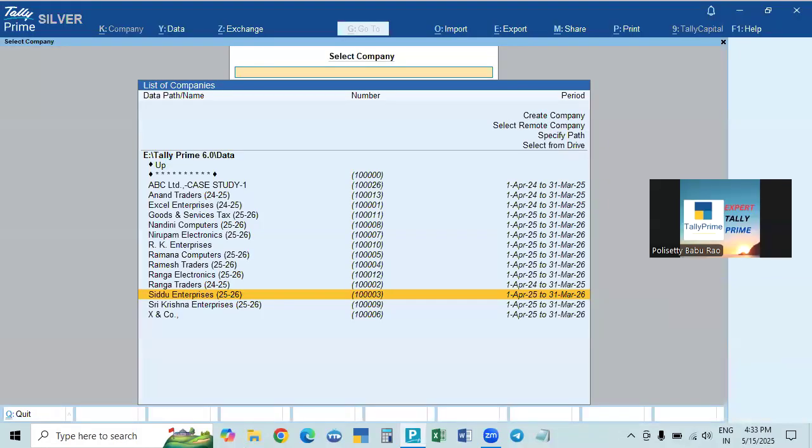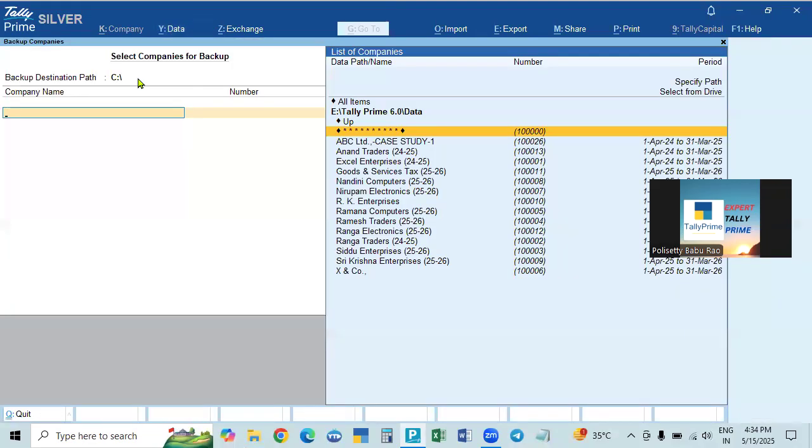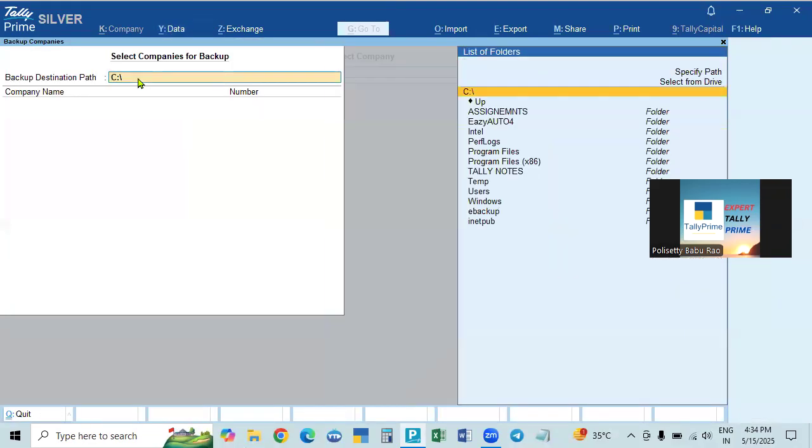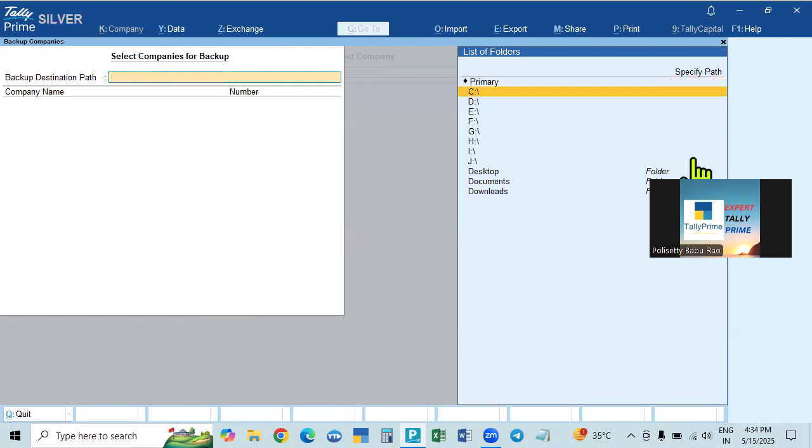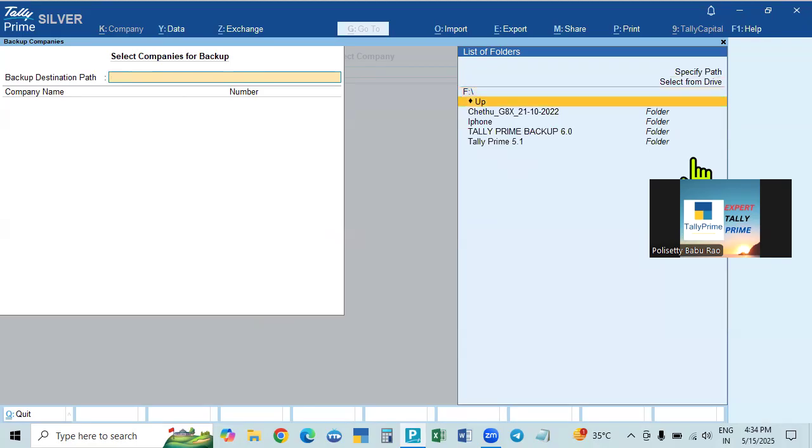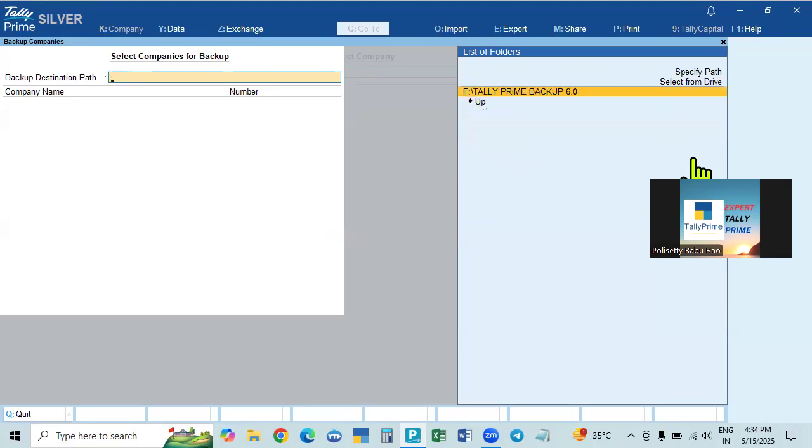Okay. So in this case, what we are doing every time: the first time we are creating it in the beginning, it is created already. Select from type, otherwise specify the path and we will create here. Then the backup path will come here and you would select this. Once it is created, from the next time onwards it is already created, so every time you have to select from drive only. Select from drive, go to F drive, select this one, come here.